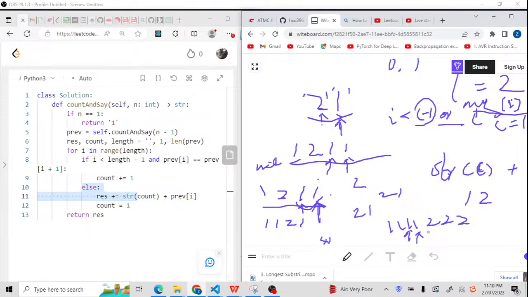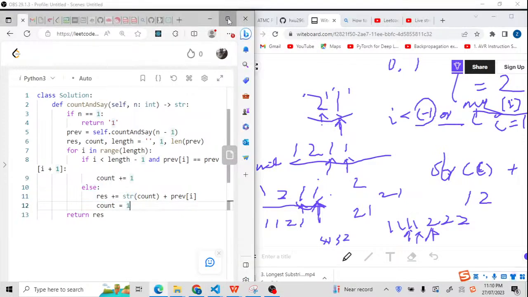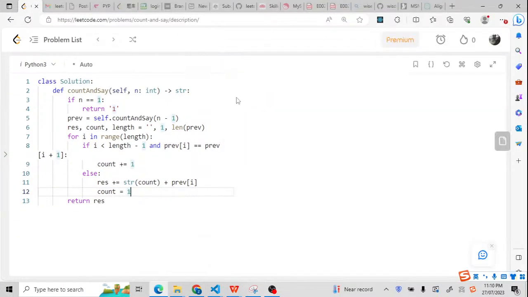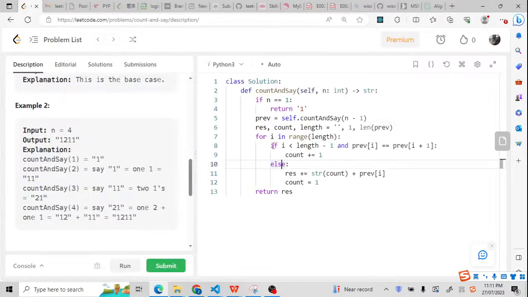But when it goes to here, we start our new count at 1, and then count everything, like 3 twos. So this is basically the loop. The idea is not so difficult, but the trick is about these areas. If we didn't practice so many problems like that, we may make mistakes and not know how to find the trick.